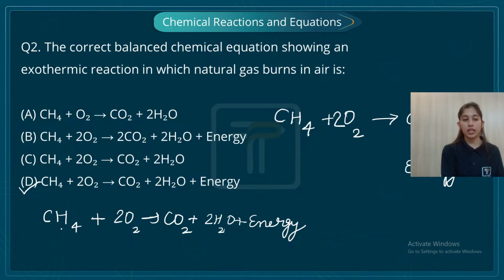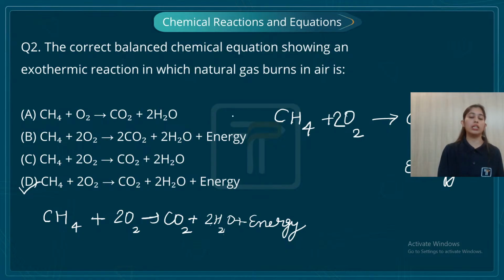How did I do it? I first started with the hydrogen. In the reactant side, I have 4 hydrogen. Now let's check in the product side. 2 times 2 is 4. So in the product also I have 4 hydrogen atoms. Then for oxygen, in the product side, 2 atoms of oxygen from the water molecules and 2 atoms of oxygen from carbon dioxide. So 4 atoms of oxygen. Similarly, on the reactant side also, I have 4 atoms of oxygen. And the option which is correct, according to the reaction which I have written, is option D. So the correct option for this question is going to be option D.